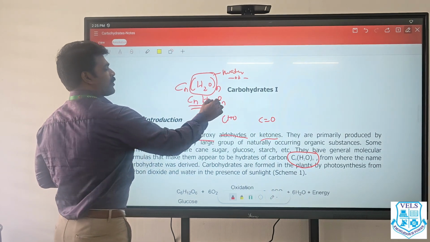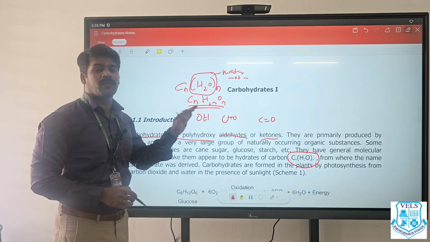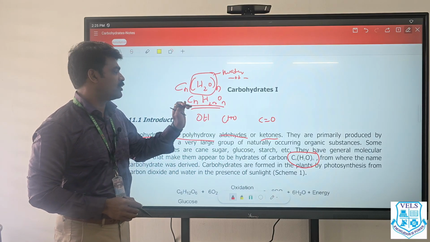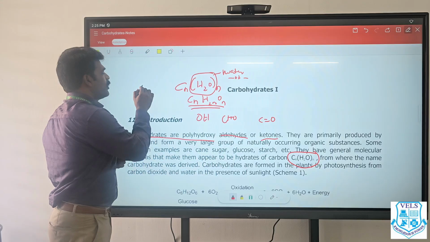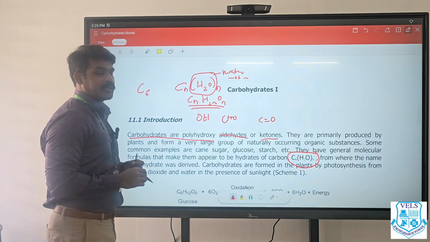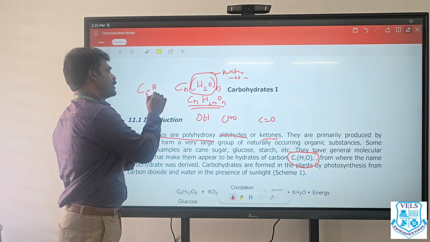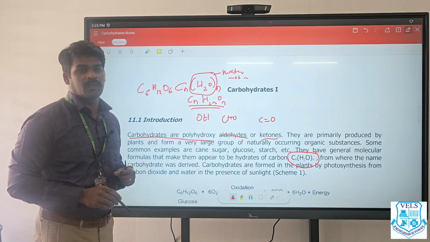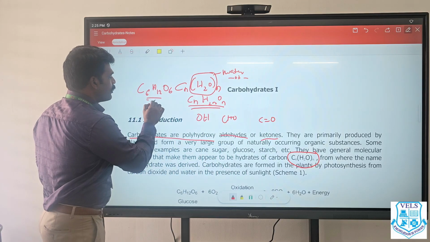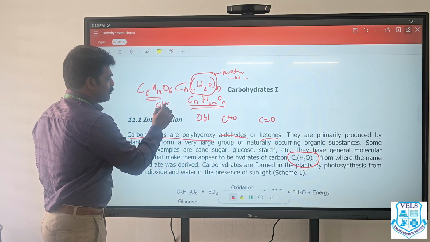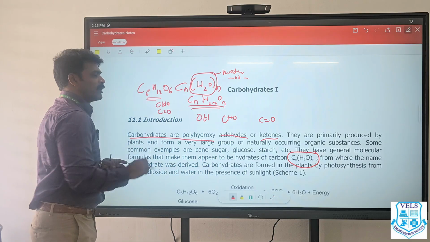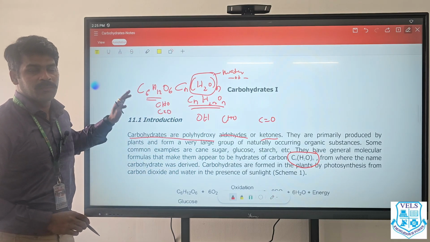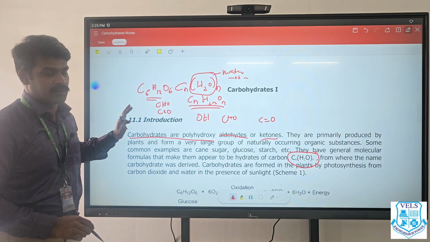CnH2nOn. Here n is the number of carbon atoms, that you have to keep in mind. If a molecule has 6 carbon atoms, hydrogen will be 2 into 6, that is 12, and oxygen will be 6. In this kind of compound, it can be a CHO group or a C double bond O group, but both are considered carbohydrates only.